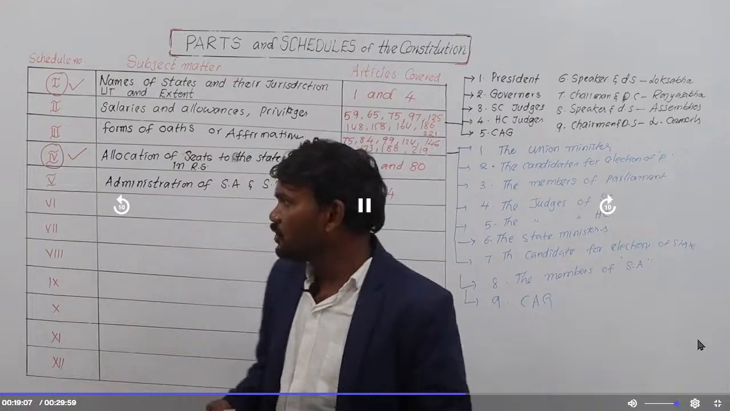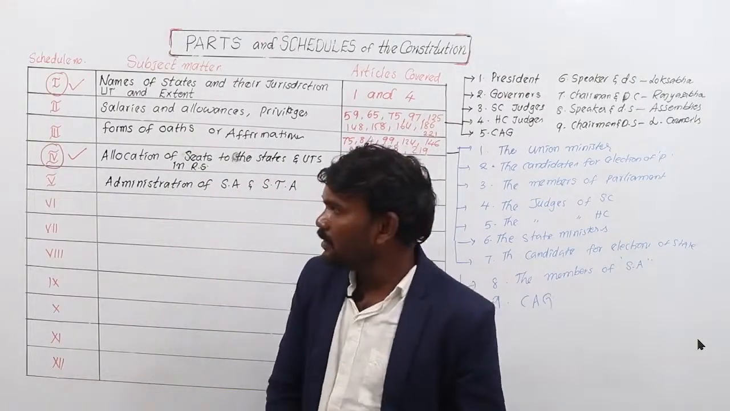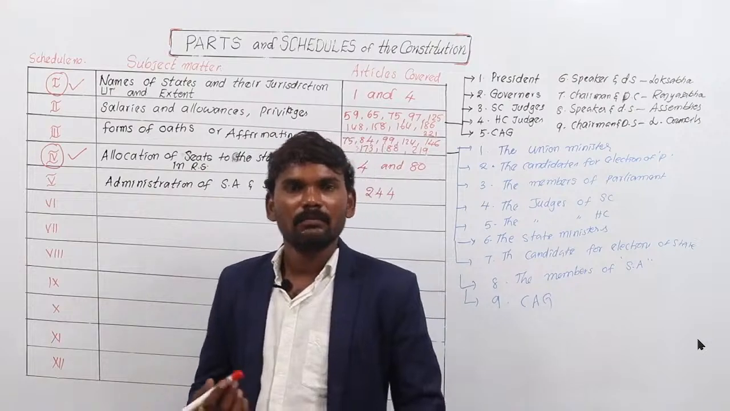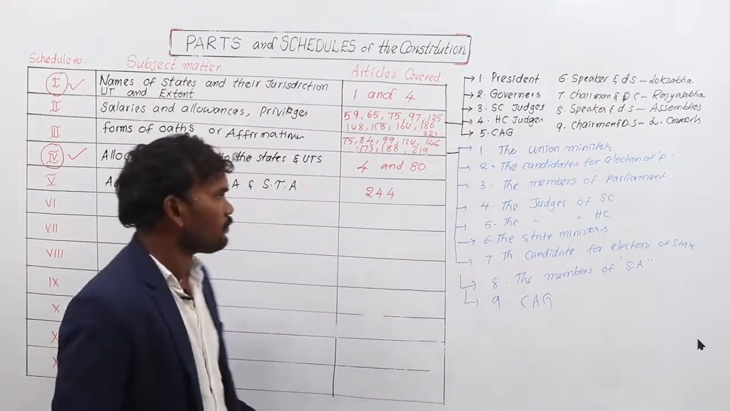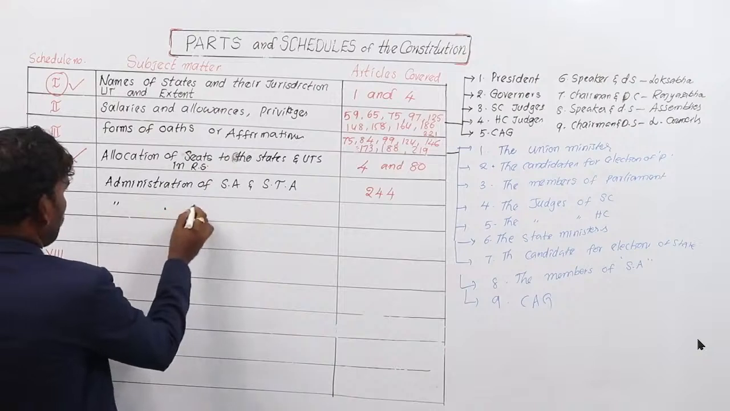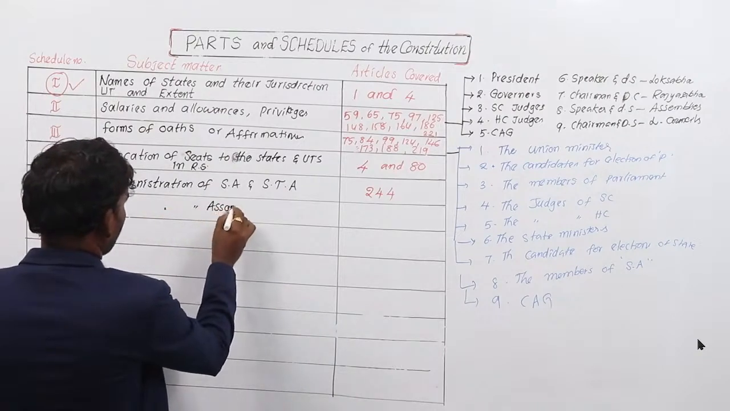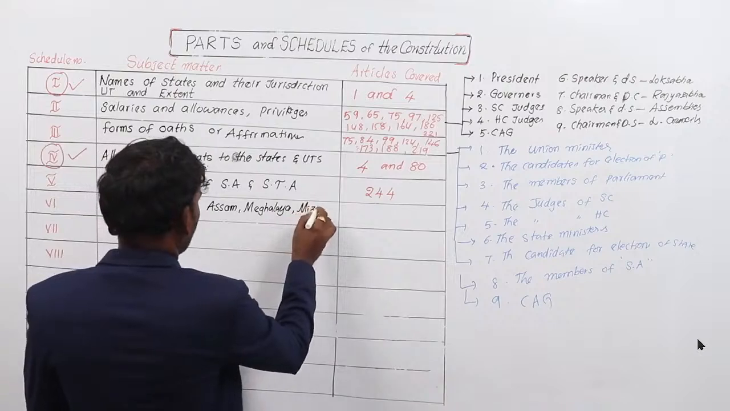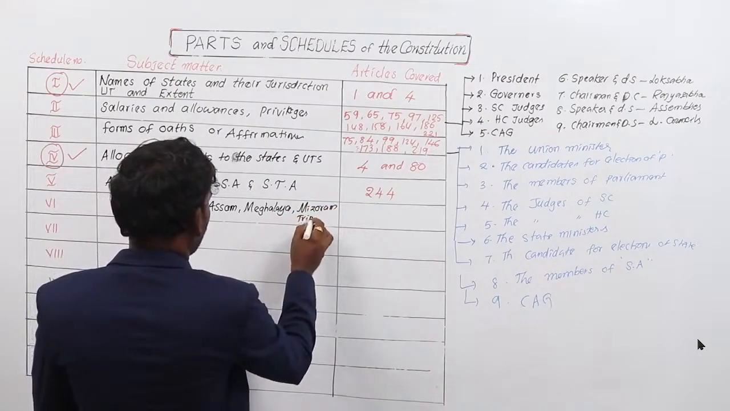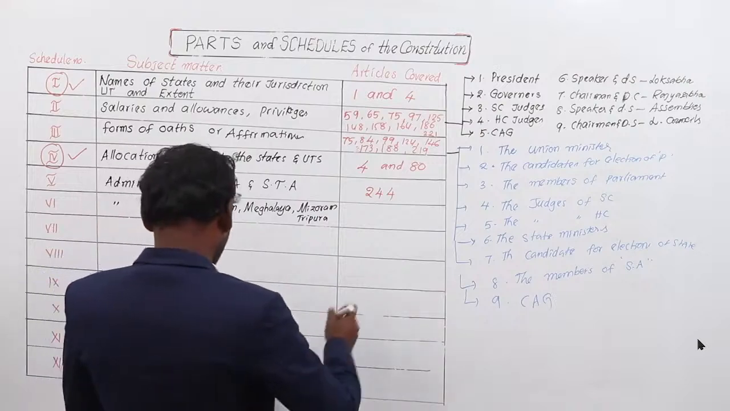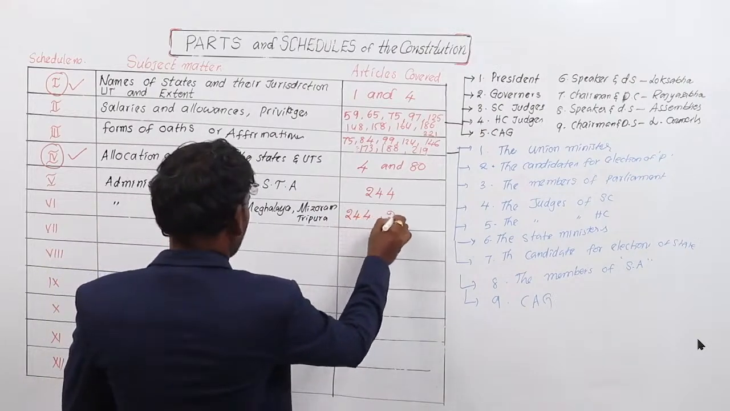All these provisions are mentioned under Schedule number 5. Schedule number 6 provides the provisions for the administration of Assam, Meghalaya, Mizoram and Tripura. The articles covered in this schedule are 244 and 275.